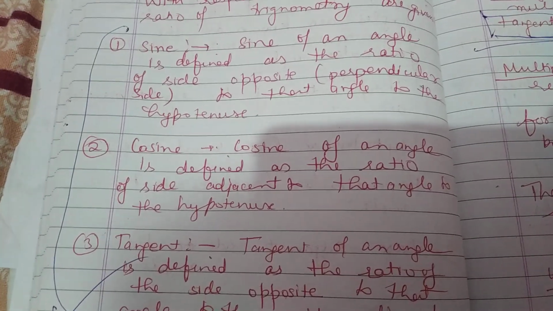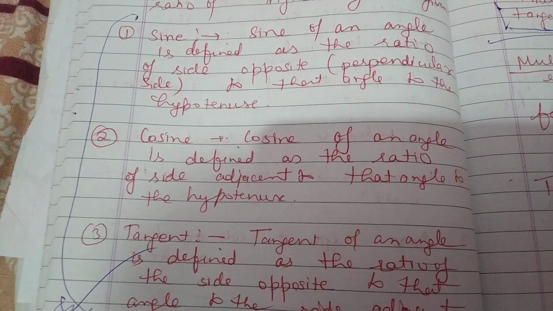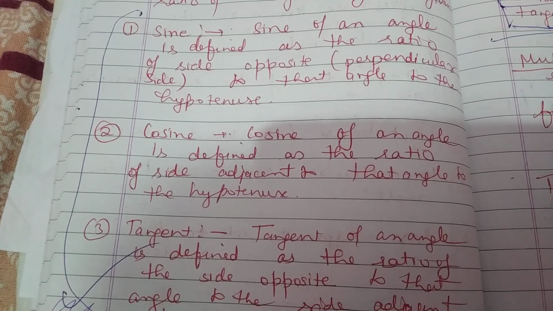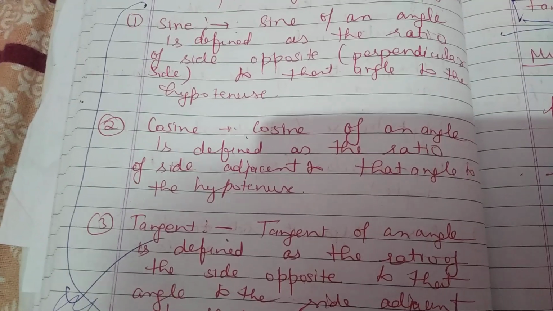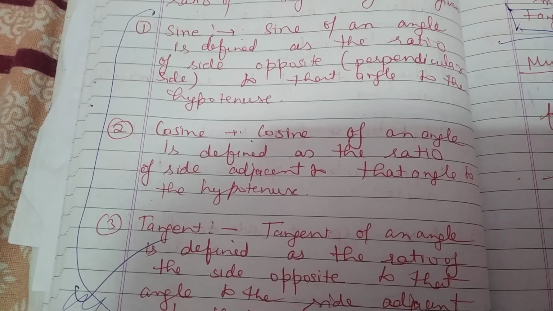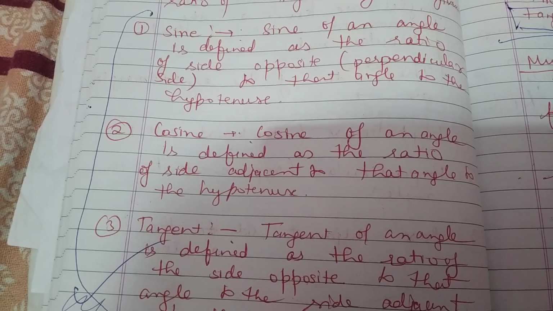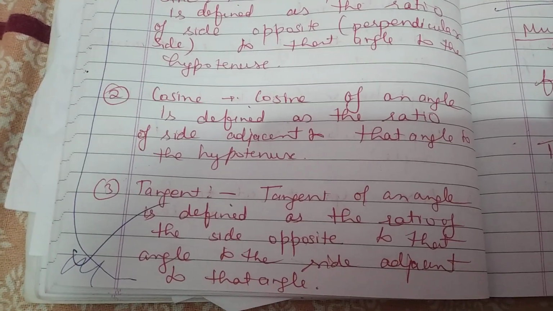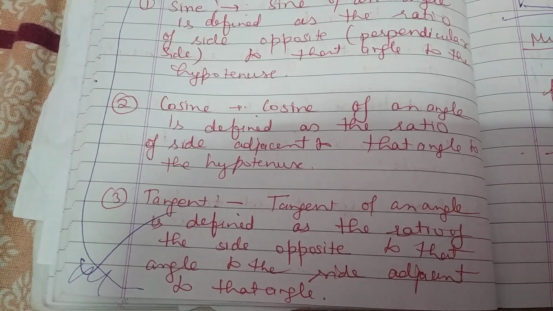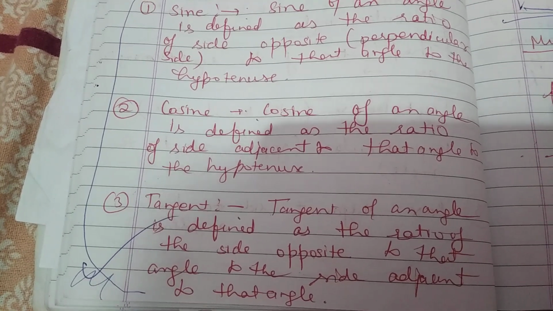I repeat, sine is the ratio of the side opposite, the perpendicular side to that angle, to the hypotenuse. Cosine of an angle is defined as the ratio of the side adjacent to that angle to the hypotenuse. Tangent of an angle is defined as the ratio of the side opposite to that angle to the side adjacent to that angle.